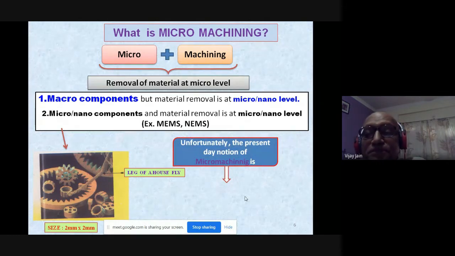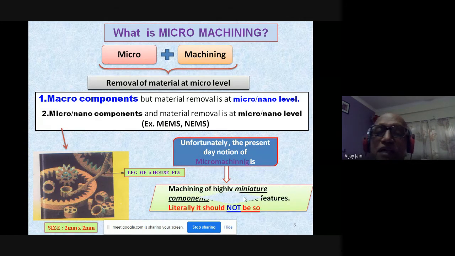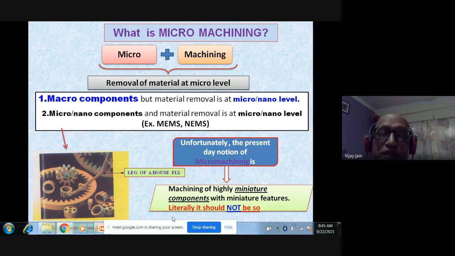Unfortunately, the present day notion of micromachining is machining of highly miniature components with miniature features. Literally, it is not true, because there is nothing like a size of the component when we talk of micromachining.